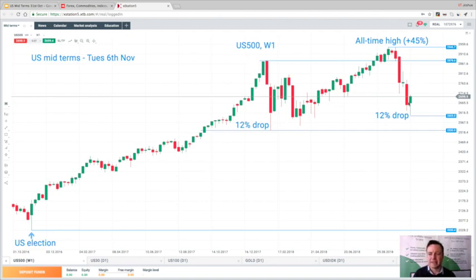Now, if we do get a negative market reaction to this, possibly on the Democrats winning one or both of the houses, and we do see the market drop down below 2530, then the outlook becomes a lot more negative for this market, and it negates the series of higher lows that we've seen throughout the last couple of years. And we could see further declines going back towards these lows seen around the low at 2030 on the night of the US election.